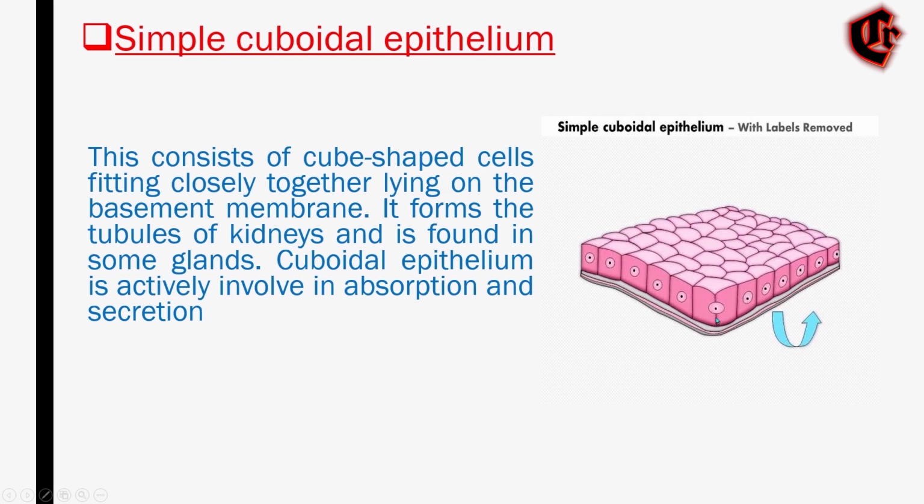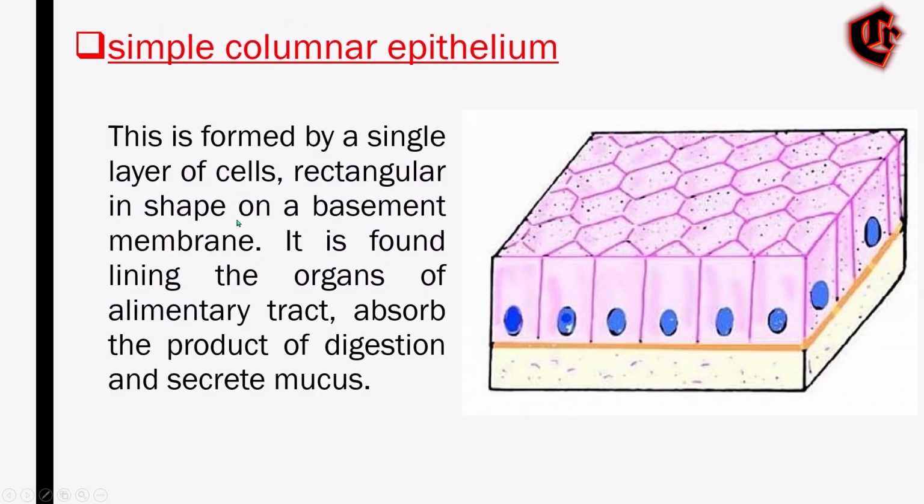The cells are tall and wide and made of a single layer of cells. Their important functions are secretion and absorption, and they are found in salivary glands, conducting ducts of the kidney, and the pancreas. This is all about the simple cuboidal epithelium, and now we'll see about simple columnar epithelium.